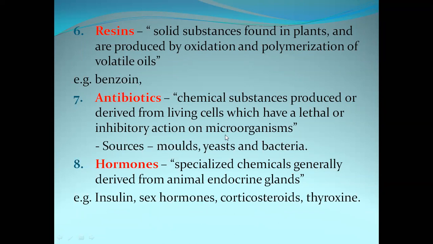The next one is hormones. Hormones are specialized chemicals generally derived from the animal endocrine glands. The examples are insulin, sex hormones, corticosteroids, and thyroxine.